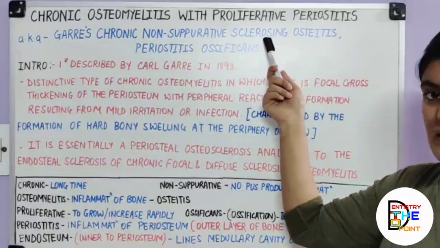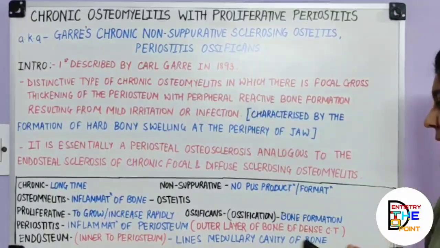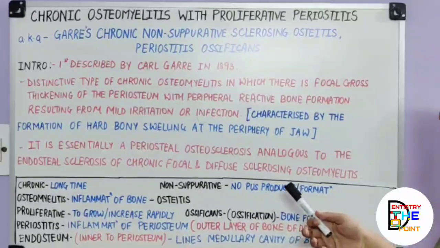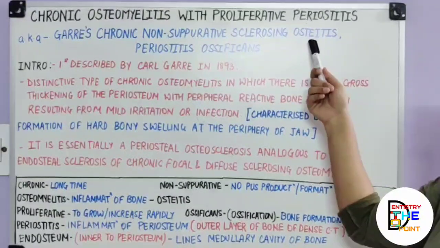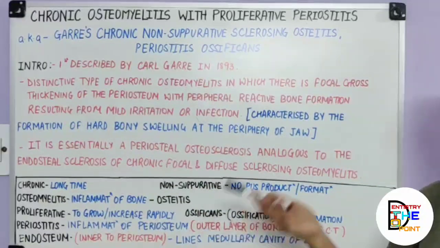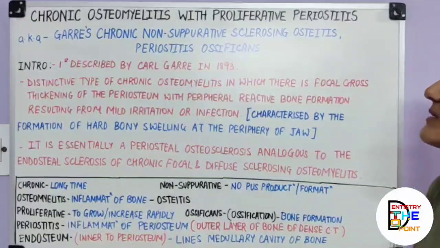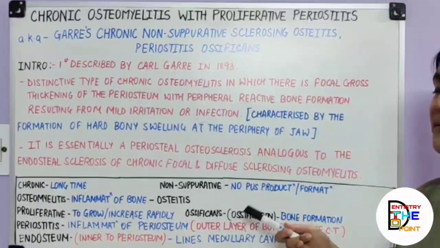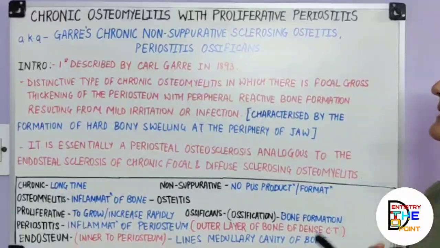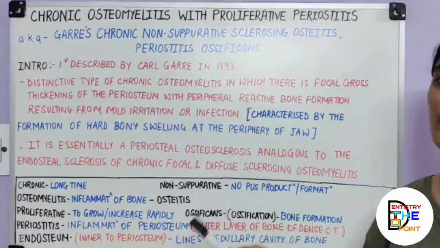Sclerosing is nothing but abnormal hardening of the bone. And osteitis is again inflammation of the bone. So as the name suggests, it was described by Carl Garre, it does not produce any pus, and it is sclerosing, that is the bone becomes abnormally hard, and it is inflammation of the bone making the bone very hard.